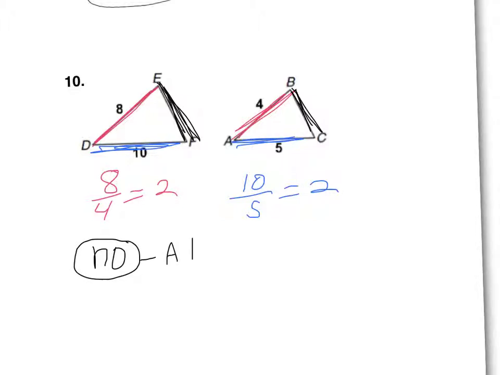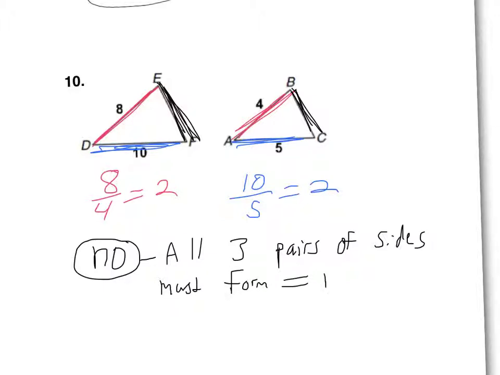All three pairs of sides must form equal ratios. So kind of a trick question, I realize, but I want to make sure you understand the rules of similarity.